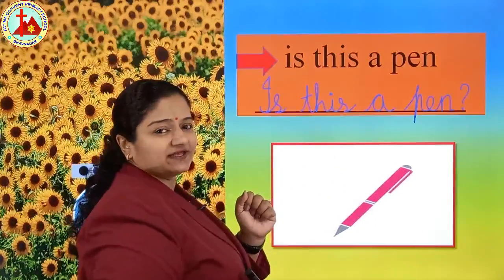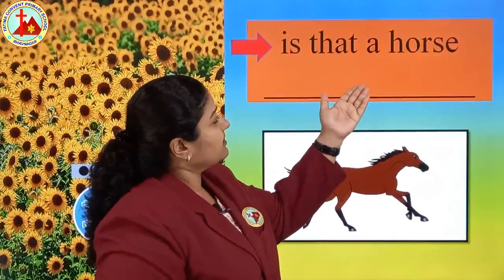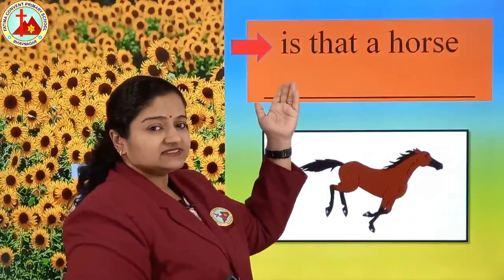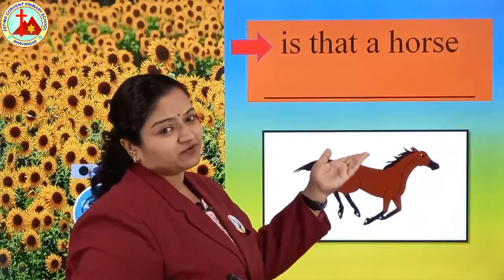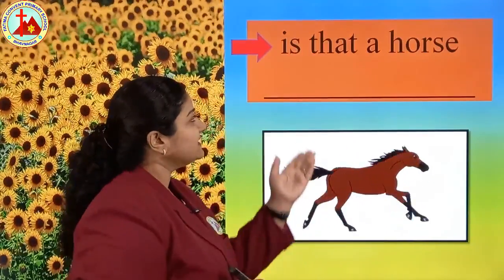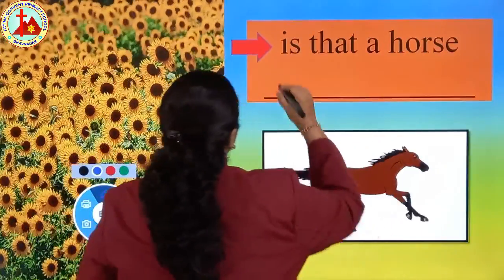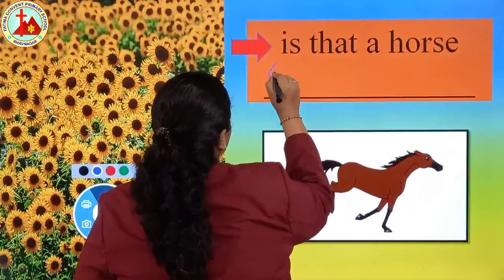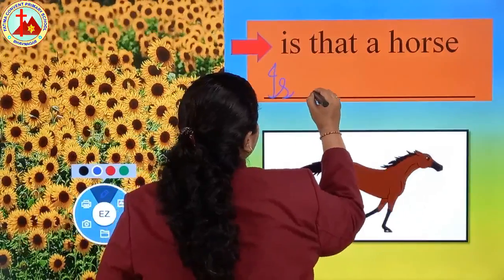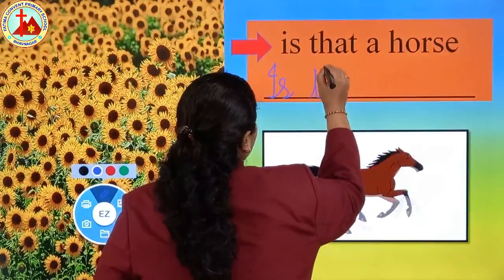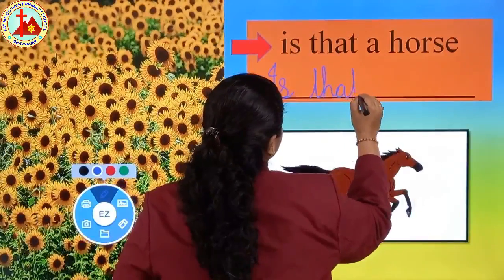Yes. Next one is, that, horse. Is that a horse? Now this is a question. So we'll put a question mark and the first letter capital. Is that a horse? Yes, that is a horse. Give a full answer. Now we'll write cursive capital I, S, is. The spelling of that is T, H, A, T, that.